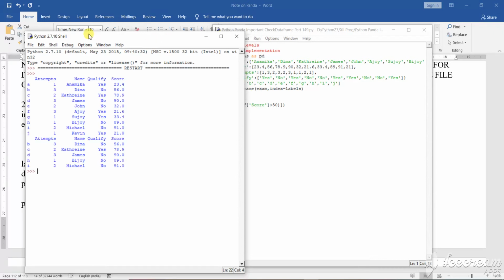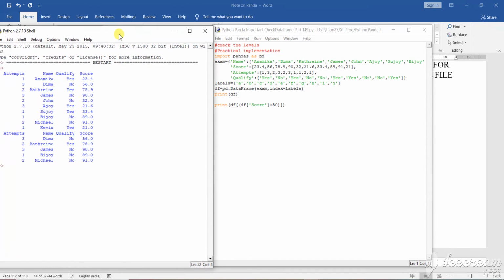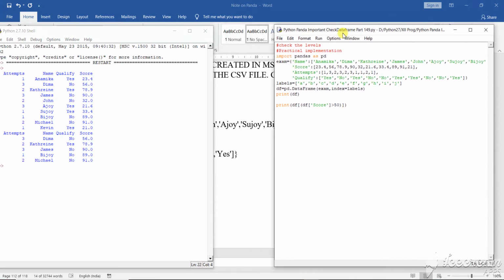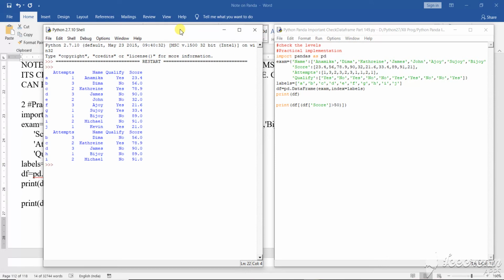See here now, those values have been checked. As the values have been checked, what has first been done? First print df, that means the data frame has been printed. So the total thing, this is one list, this is one list, this is one list, or we can say this is one combination of a structure. They are in a data dictionary, and this dictionary has been converted into a data frame.